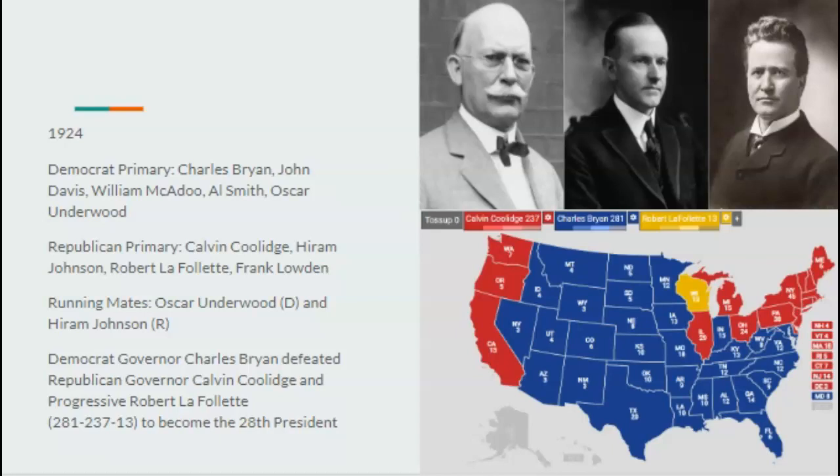And of course, we see a progressive senator out of Wisconsin, Robert La Follette, who's pretty much taking votes away from both parties, as Coolidge is seen as the economic conservative, social progressive wing, while Bryan is the full-blown progressive wing of the Democrat Party, kind of grassroots populist progressive. But Charles Bryan would still go on to defeat Calvin Coolidge 281, 237, 213, as of course La Follette wins his home state of Wisconsin.